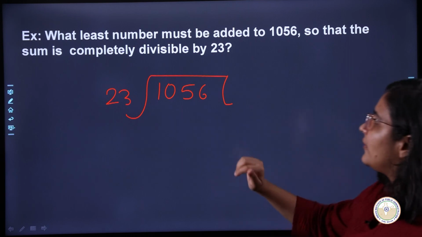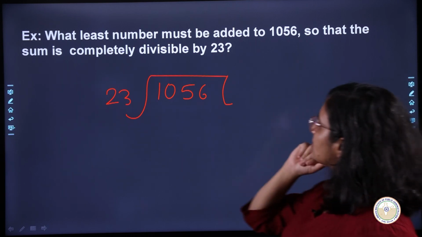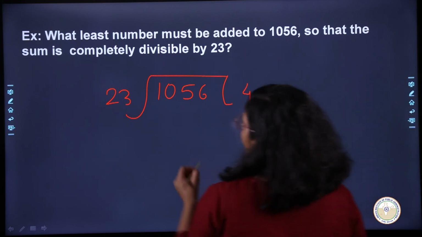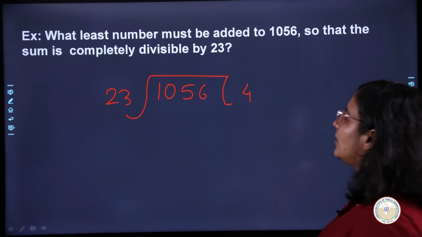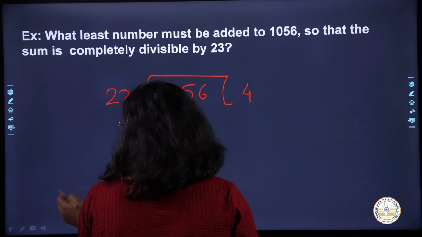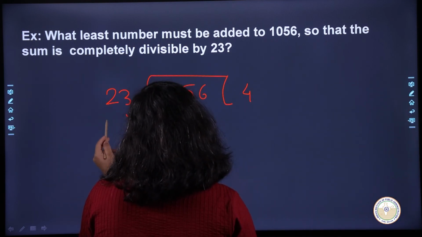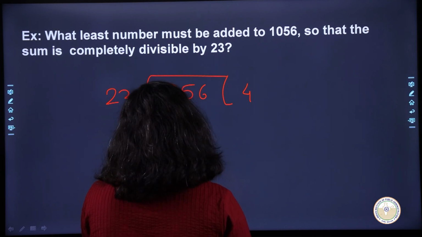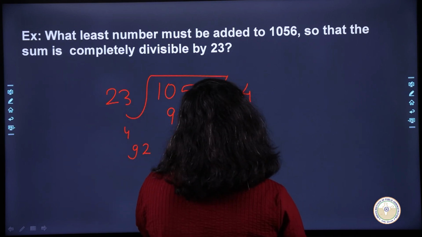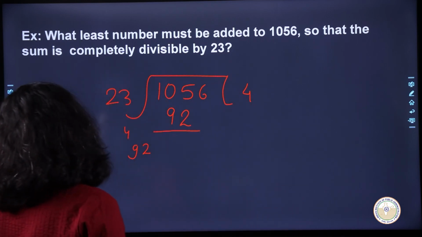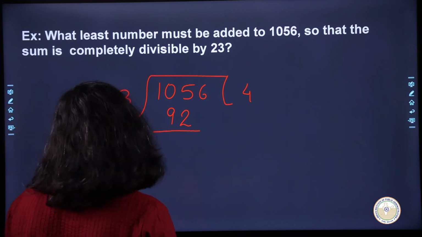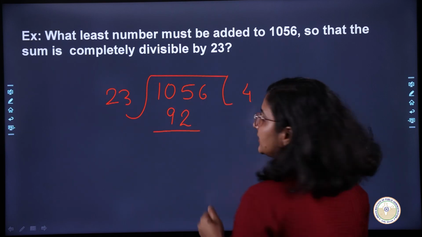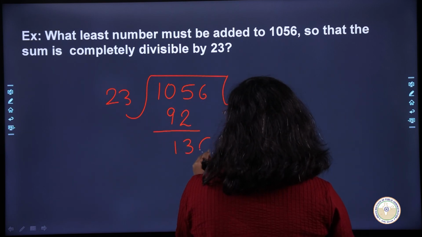What will we do? If we do 23 times 4, what will we get? So 23 times 4 is 92, right? So if I have a 92 here, what will I get? I will get 8 and 5, what? 13, so 136, okay?